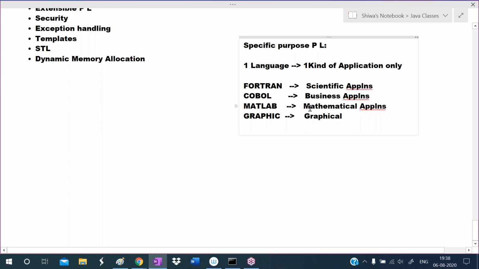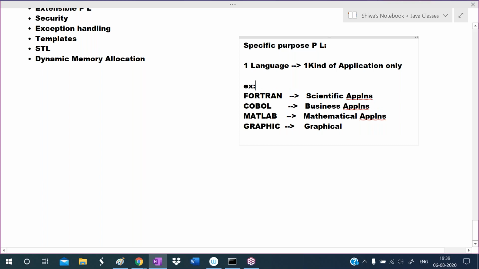MATLAB is suitable for mathematical applications, and the graphic language for graphical applications. All these languages are examples of specific purpose programming languages.